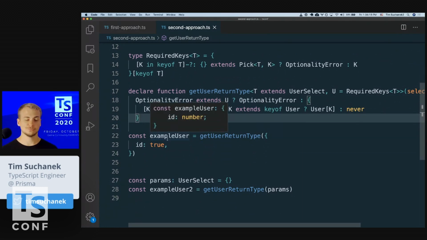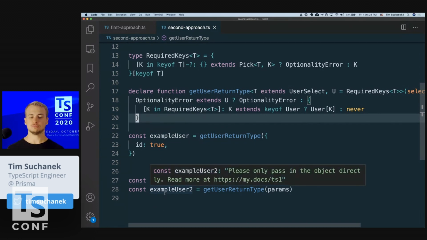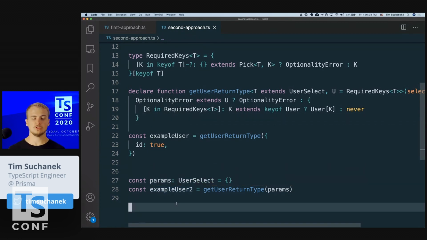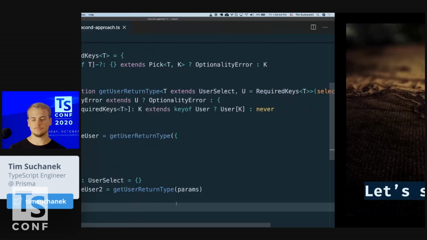This is working. And now we come to the other example. What will actually happen here? It will give us the error. And it will let us know, please use the object inline, pass it in directly instead of typing it outside. So we now found a way to deal with this. This is just an example how you can deal with it. Prisma is dealing with it a bit different, but this is now giving us the possibility to actually act on it on a type system level.